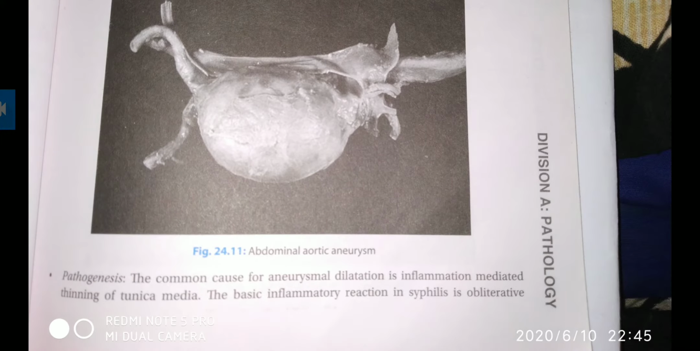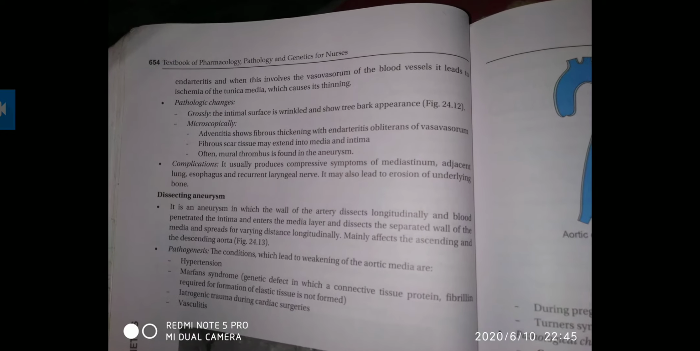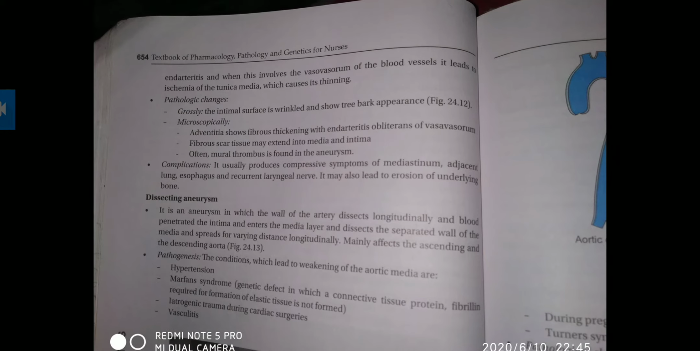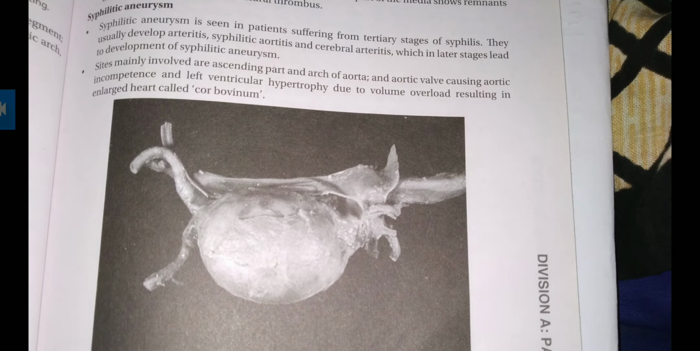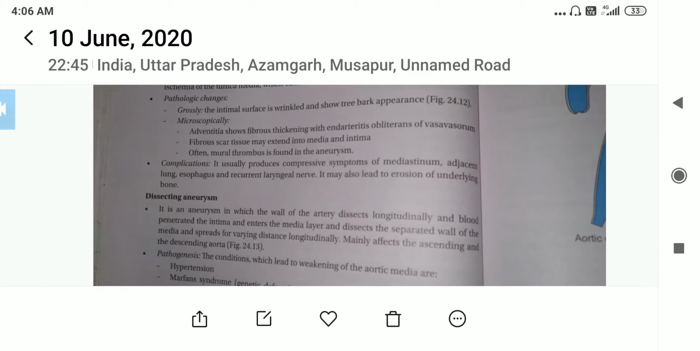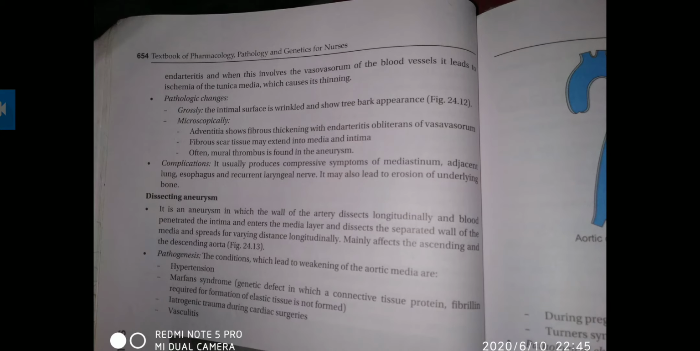The common cause for aneurysmal dilation is inflammation mediated through thinning of the tunica media. Here the tunica media layer will be thinning, and the basic inflammatory reaction in syphilis is obliterative endarteritis, and when this involves the vasa vasorum of blood vessels, it will lead to ischemia of the tunica media, causing its thickening.